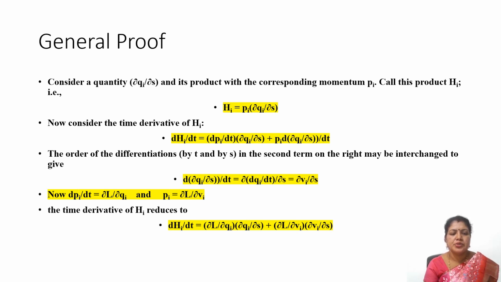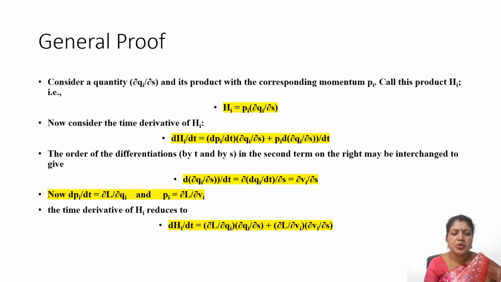Consider a quantity ∂qi/∂s and its product with the corresponding momentum pi. Remember, s is a parameter which will be coming in the coordinates, so the coordinates will have a dependence on the parameter s. Call this term, ∂qi/∂s times pi, a product term called hi. Now taking the time derivative of hi, we would end up with